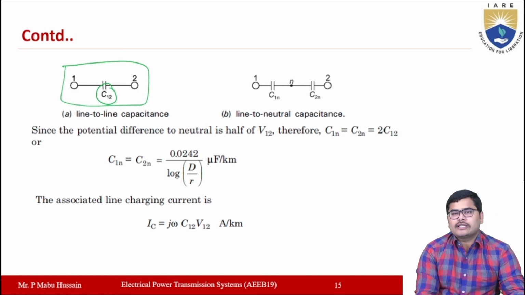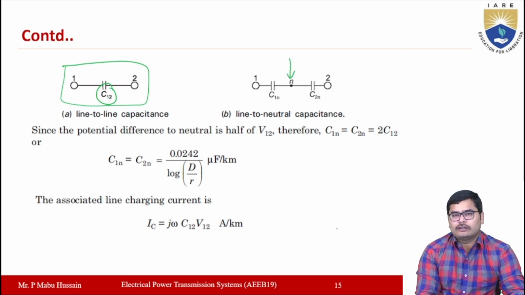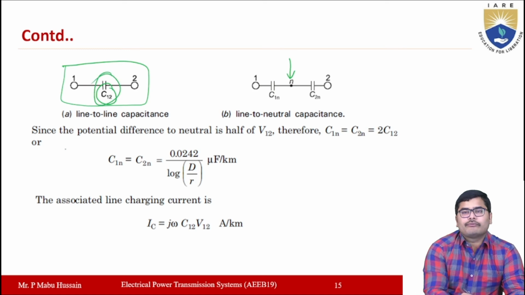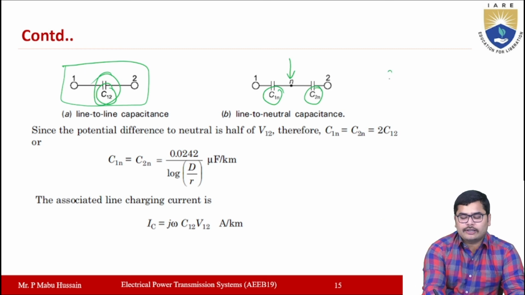Now if you want the per phase capacitance or line to neutral capacitance, you have to locate the neutral first, right? So in a single phase transmission line system, the neutral will in general be in the middle of the two conductors. Now this capacitance is divided into two parts, C1n and C2n here, and the values of C1n and C2n will both be the same.